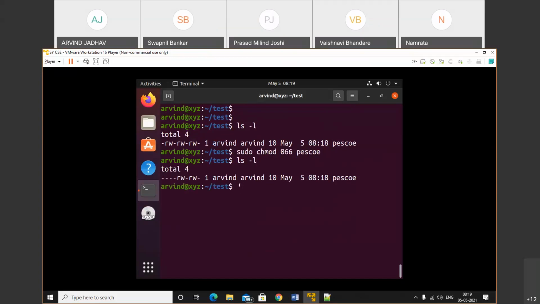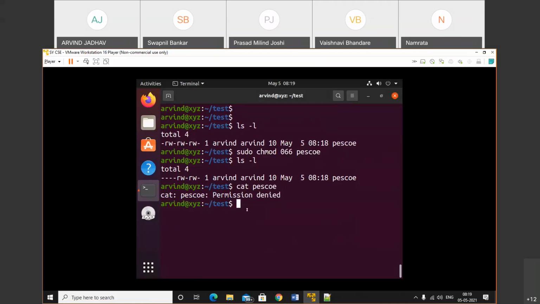Now I'm trying to read that file. See, cat, the name of the file is PSU. So we get the error, permission denied. You don't have permission to read that file, even though you are the owner of that file. What is the reason behind that? Because the owner does not have any permission, so the owner cannot read or write.